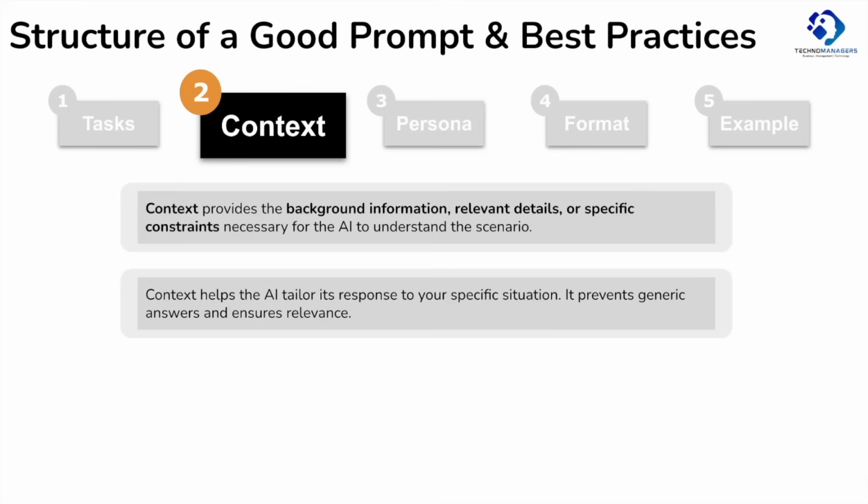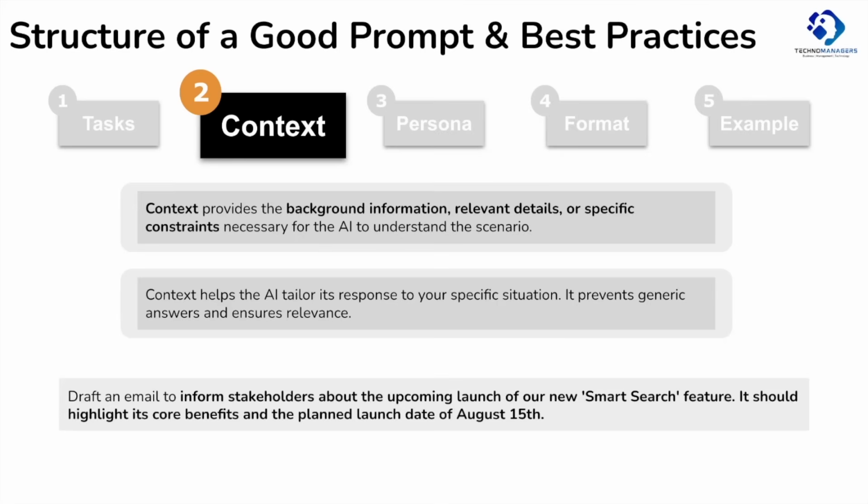Now the same old example of draft an email. Here we have added the context to it. Draft an email to inform stakeholders about the upcoming launch of our new smart search feature. It should highlight its core benefit and the planned launch date of August 15th. See, we have added the context. The output of this would definitely be better than the previous one.